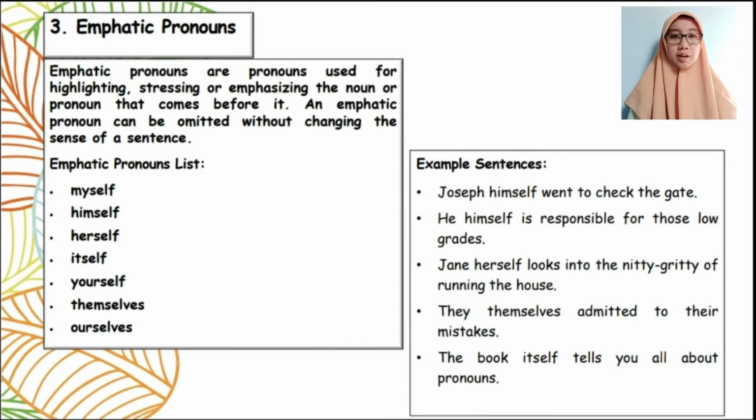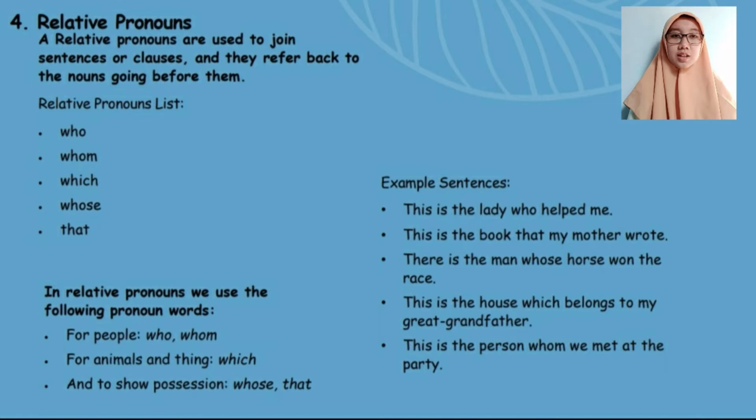Example sentence number 1: Joseph himself went to check the cat. Number 2: He himself is responsible for those low grades. Number 3: Jane herself looks into the nitty-gritty of running the house. Number 4: They themselves admitted to their mistakes. And the last, the book itself tells you all about pronouns. The fourth one is relative pronouns.